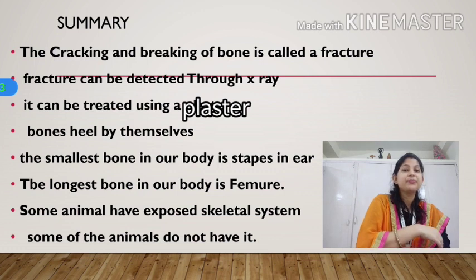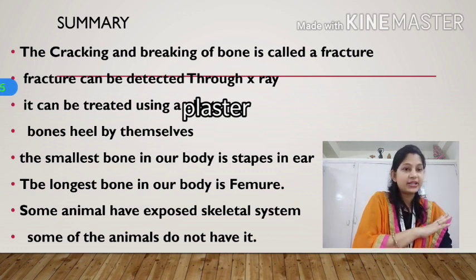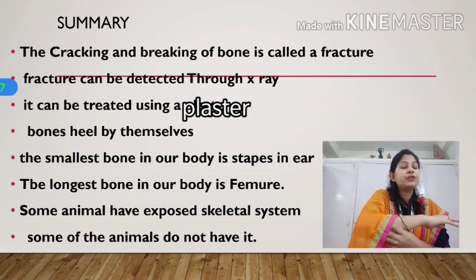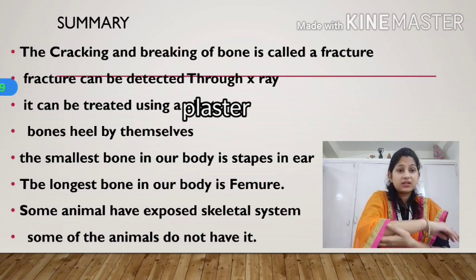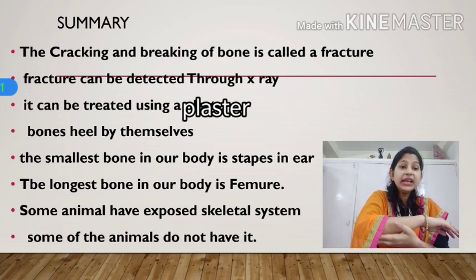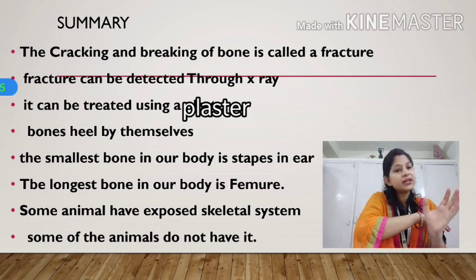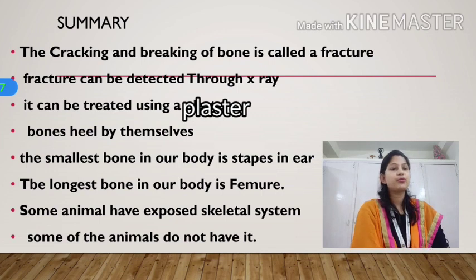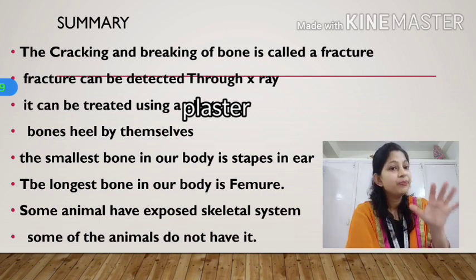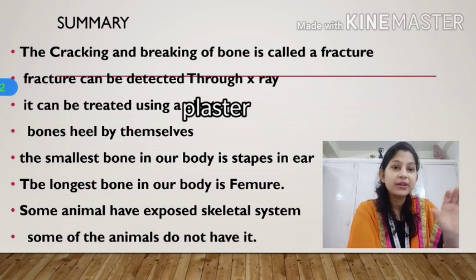Bones heal by themselves if they are kept in an immovable position for a few months. That time they start healing by themselves. A few cells present in our body help in this healing process.